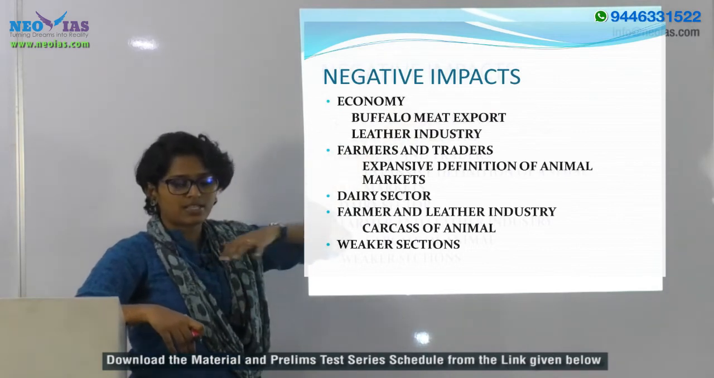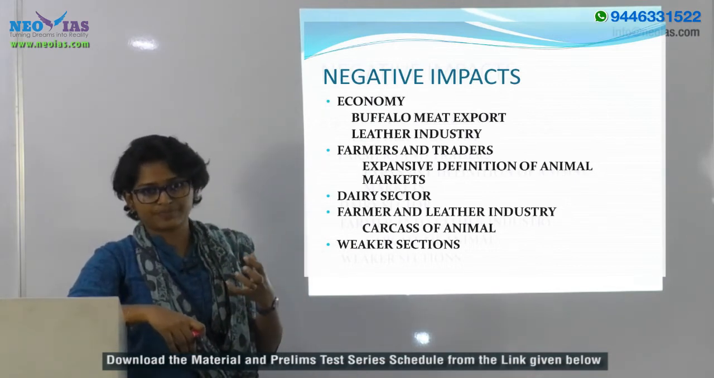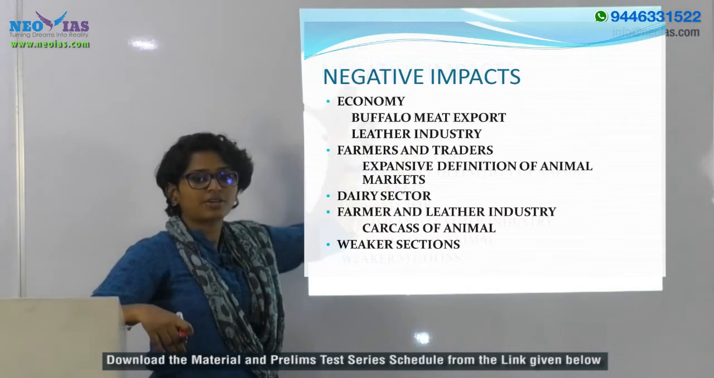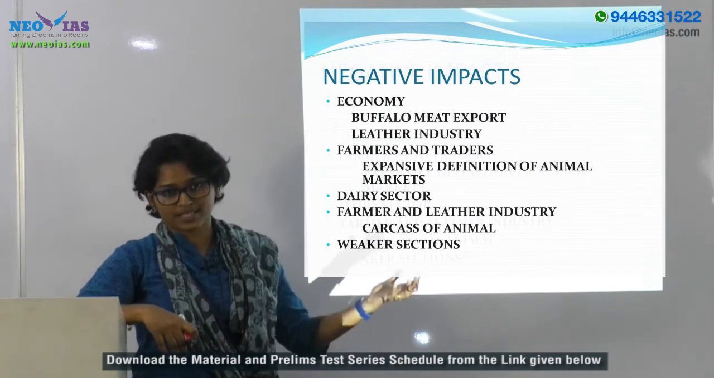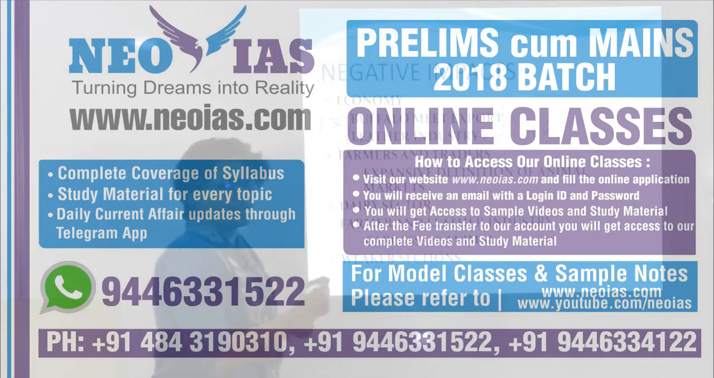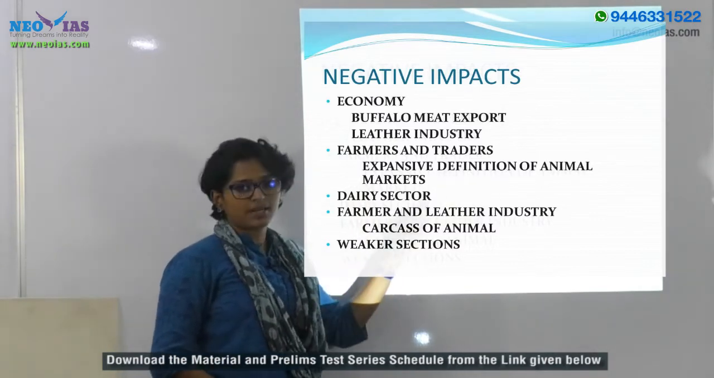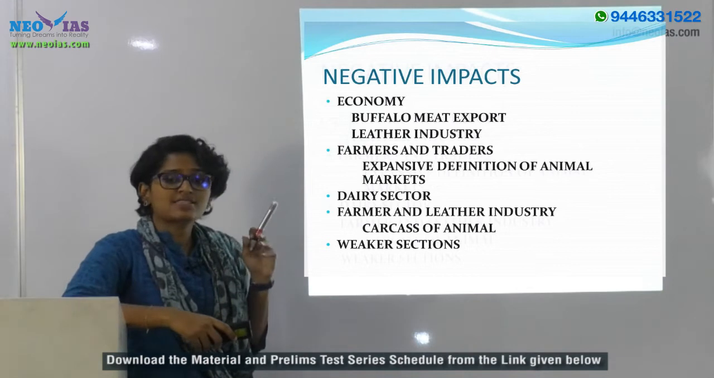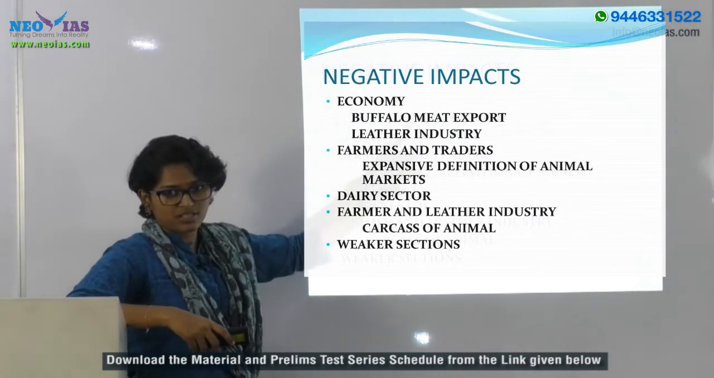As I've already told you, 90% of the cattle for slaughtering for these purposes come from animal markets only. Only 10% of the cattle for slaughtering they get directly from farmers. So you'll understand how badly it will affect these two industries and how it will negatively impact the growth of our economy. Note that this rule has come up with an expansive definition of animal markets. This has a huge impact on farmers and traders.